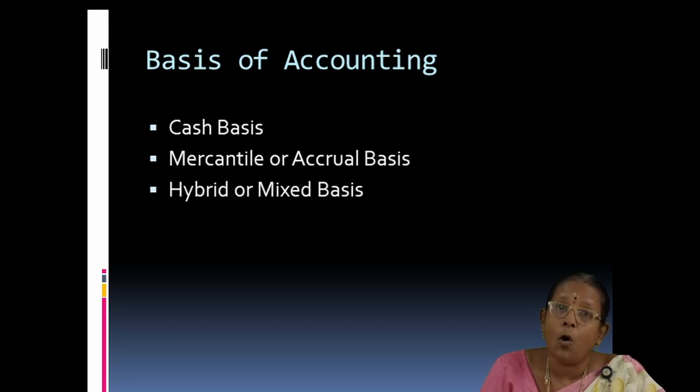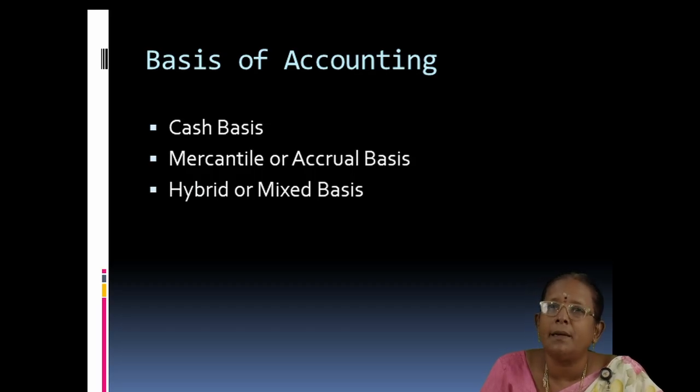If cash is not involved, they won't enter it. So if cash is involved, then we can enter under cash basis of accounting. For cash basis, the best example is receipts and payments account, which is followed by lawyers and doctors.